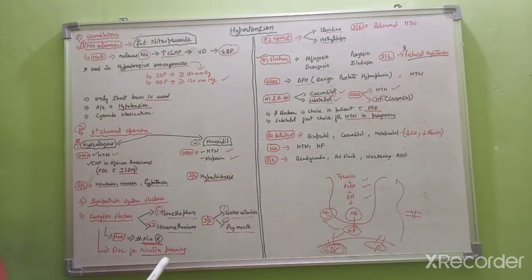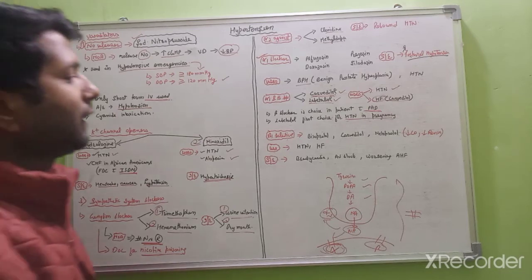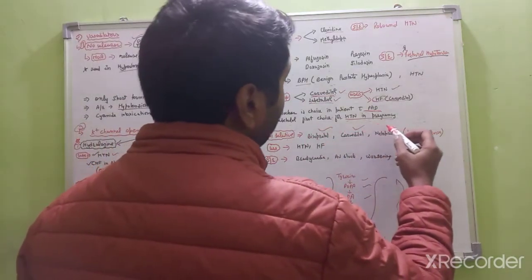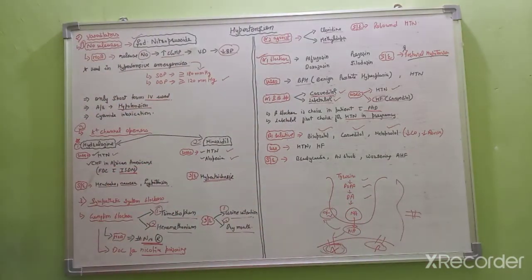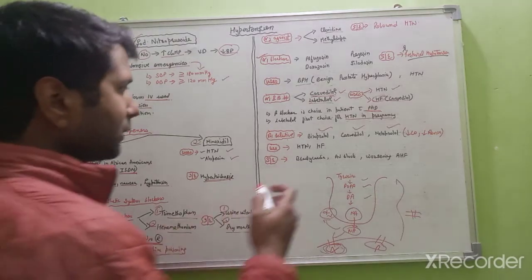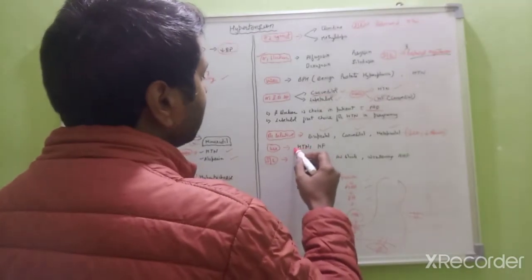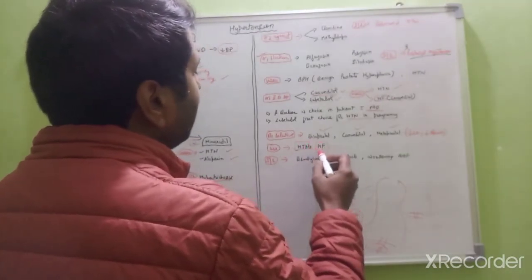Next is beta 1 selective drugs. In this category, we have bisoprolol, carvedilol, or metoprolol. Basically, if the beta 1 receptor gets blocked, there will be a decrease in the cardiac output, as well as a decrease in the renin. If there is no renin, then there will be no aldosterone formation. Then there will be no retention of sodium and water, and there will be no hypertension. So these drugs are used in the management of hypertension or heart failure.